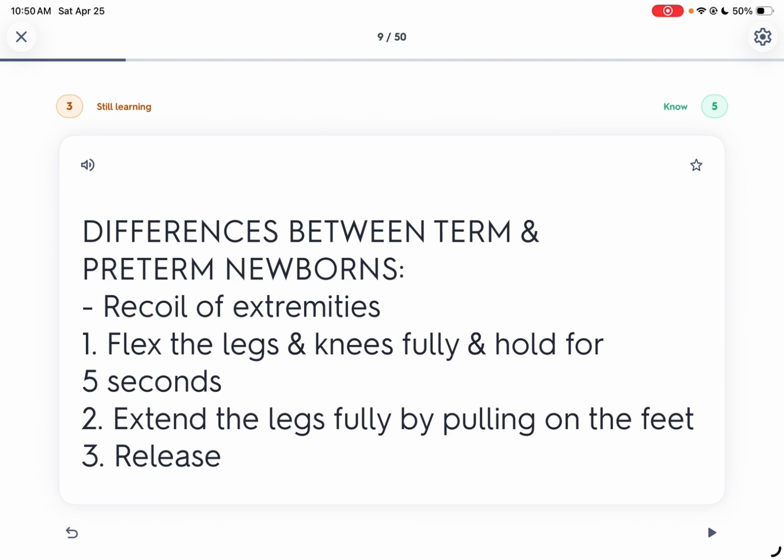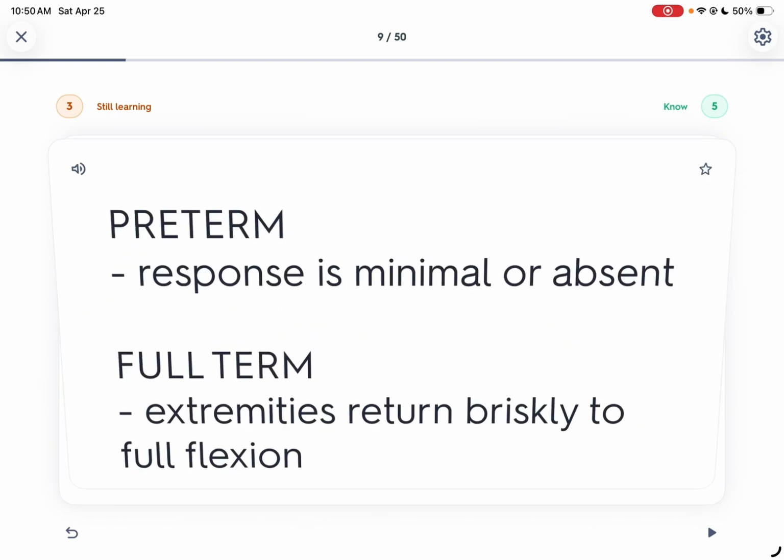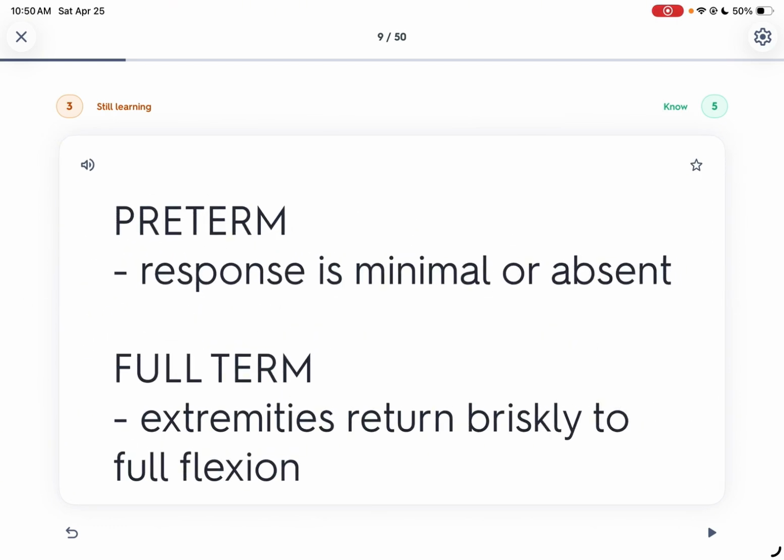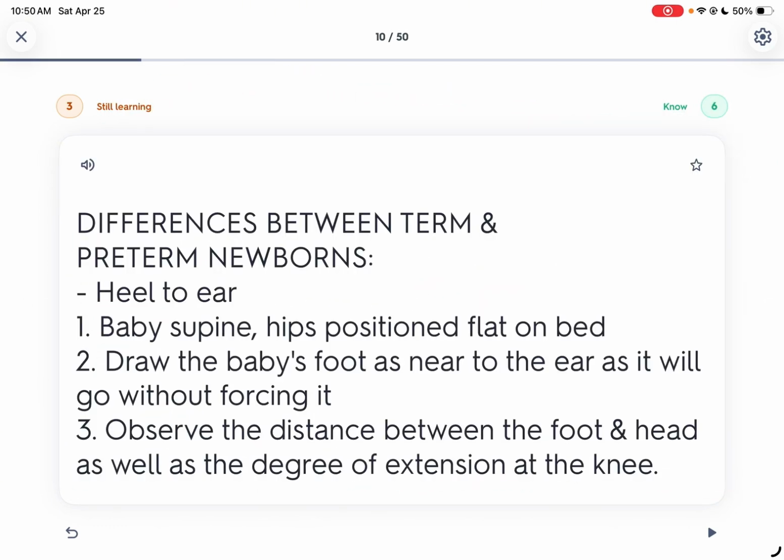Recoil of extremities: first, flex the legs at the knees, hold for 5 seconds, extend the legs fully by pulling the feet, and release. The term infant has more flexion, with brisk full flexion, while in preterm the response is minimal or absent. This is what we call recoil of extremities.